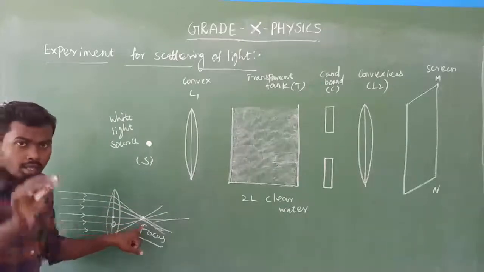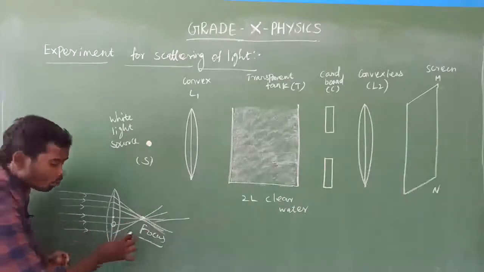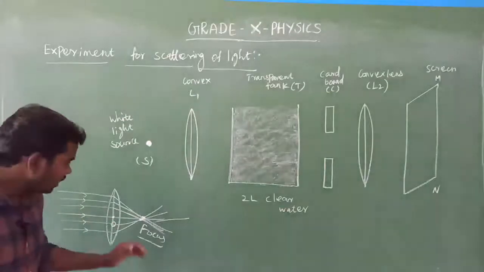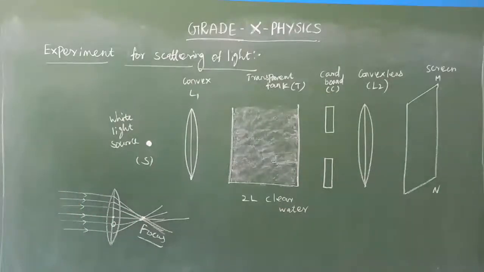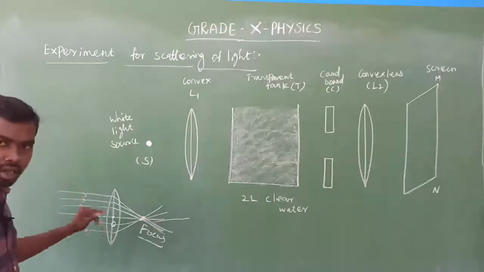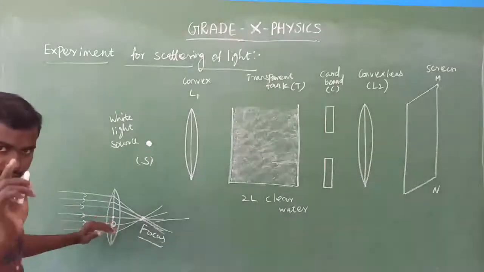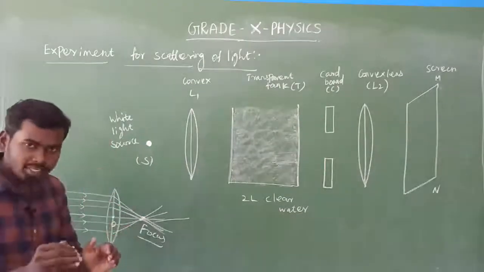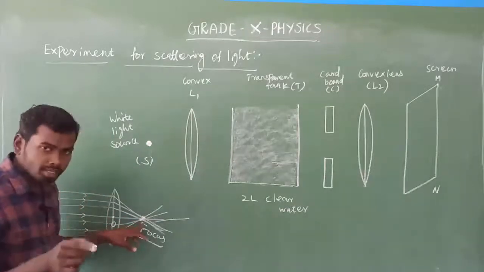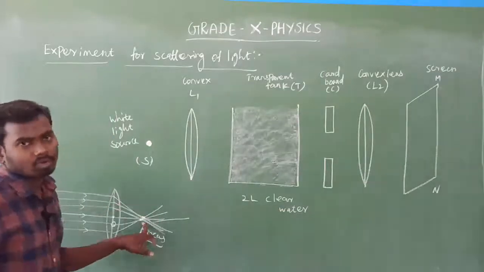Suppose we place the light source at the focus, what will happen? That is my question. See, here the object is placed far away from the convex lens, so the light rays are parallel to each other as well as parallel to the principal axis of the convex lens. Am I right? Yes. Suppose the object or light source is placed at the focus of the convex lens, what will happen there?